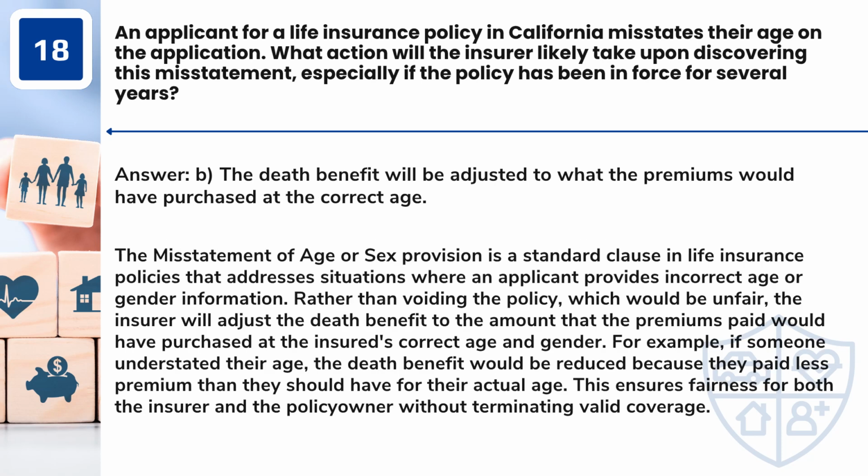Answer: B. The death benefit will be adjusted to what the premiums would have purchased at the correct age. The misstatement of age or sex provision is a standard clause in life insurance policies that addresses situations where an applicant provides incorrect age or gender information. Rather than voiding the policy, which would be unfair, the insurer will adjust the death benefit to the amount that the premiums paid would have purchased at the insured's correct age and gender. For example, if someone understated their age, the death benefit would be reduced because they paid less premium than they should have for their actual age. This ensures fairness for both the insurer and the policy owner without terminating valid coverage.